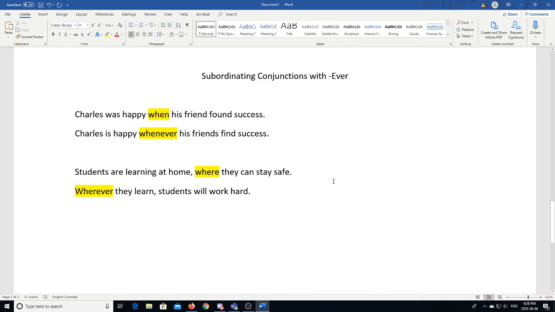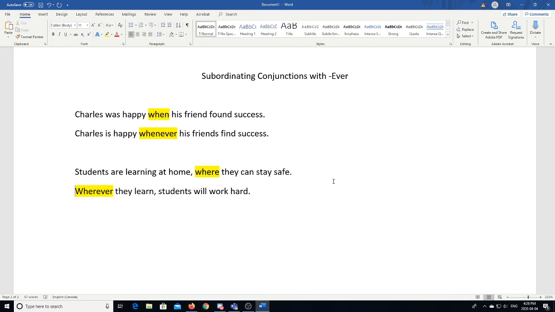So when we have these subordinating conjunctions with ever, it takes it from the answer to that question of where, when, who, why, all those question words, the answer doesn't really matter anymore. It's taking the focus away from the answer to that question and putting it onto the other parts of our sentence.